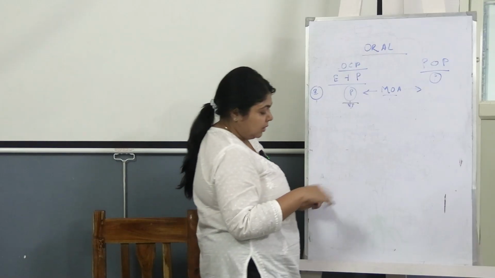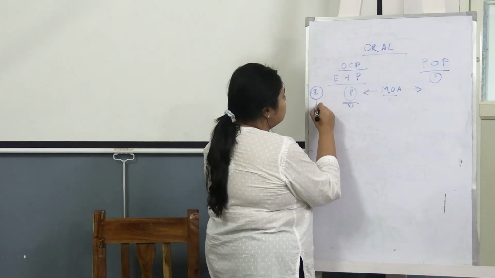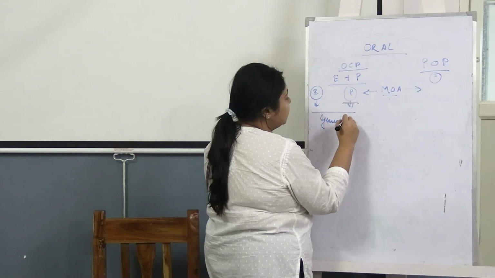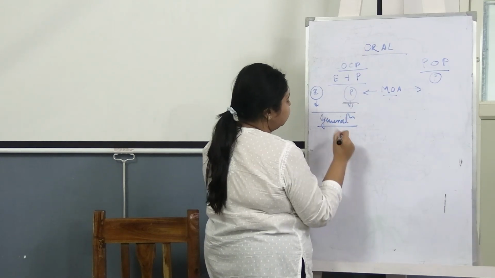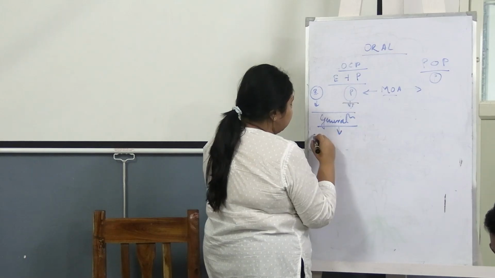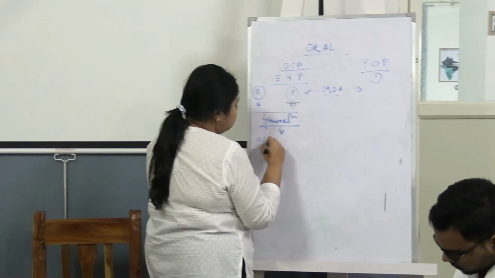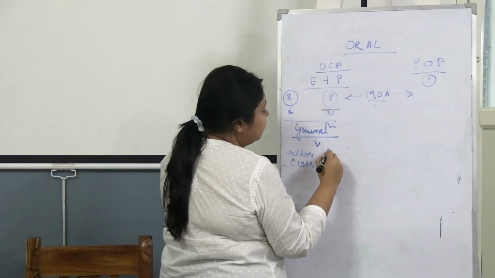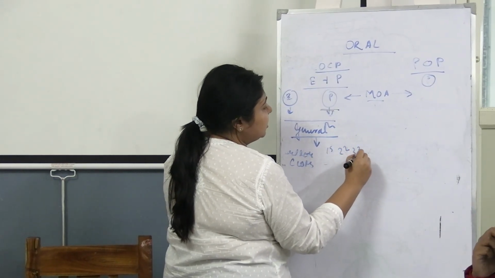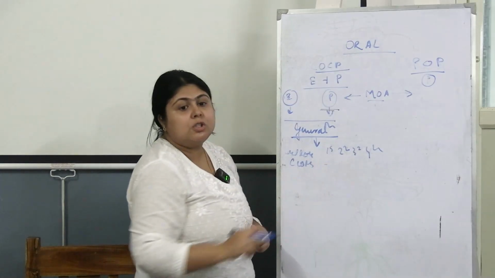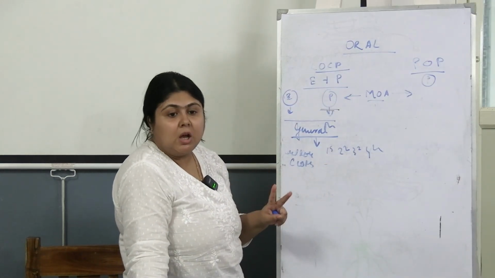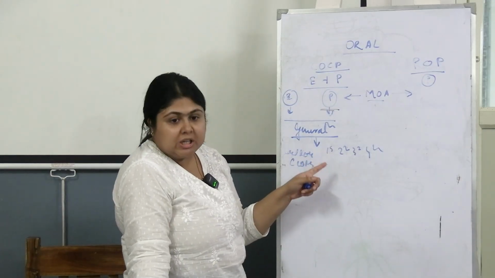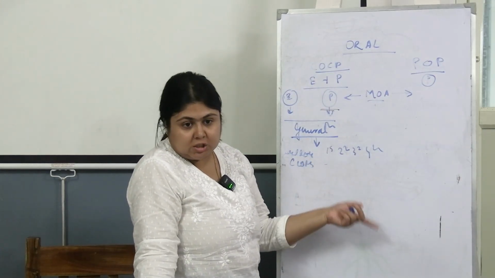Now, for the COCPs, we have generations. How will you classify this, right? This is generations. When we say this is a low dose COCP, and another we say this is a first generation, second generation, third generation or fourth generation COCP. So COCPs can be classified on two bases. One is low dose, high dose COCPs. The other is first generation, second generation, third generation, fourth generation COCPs.